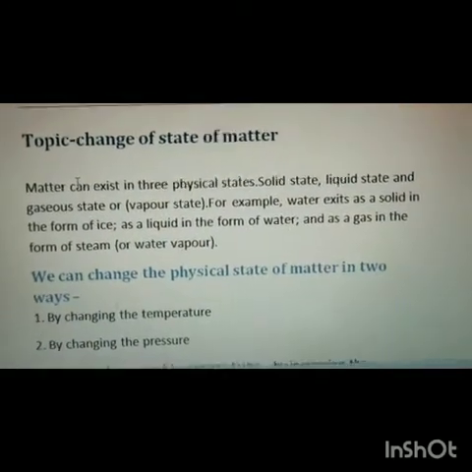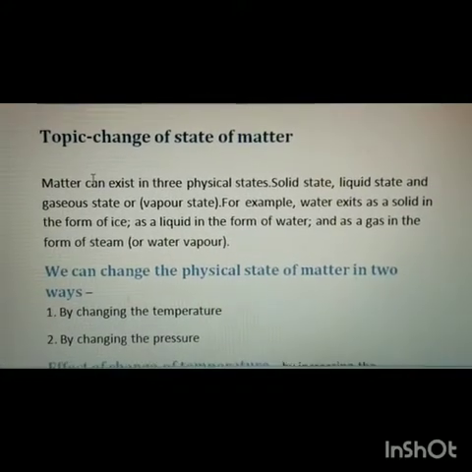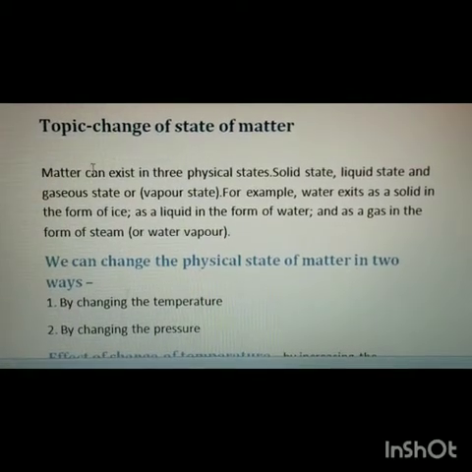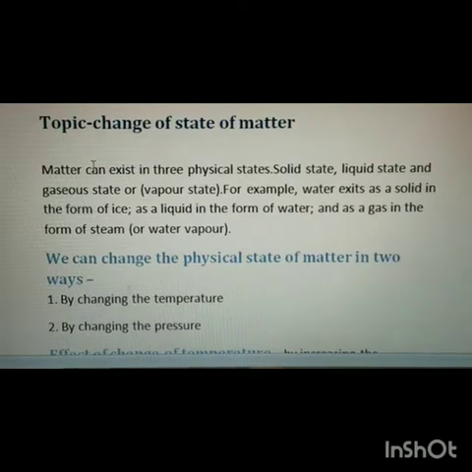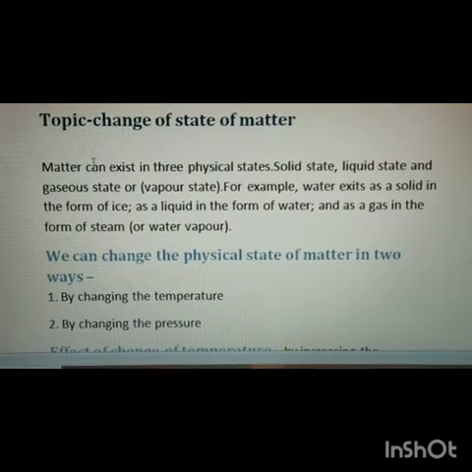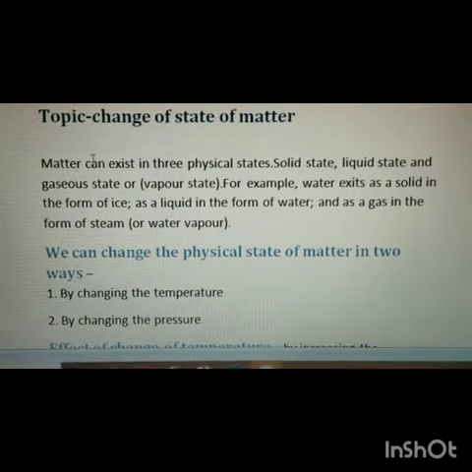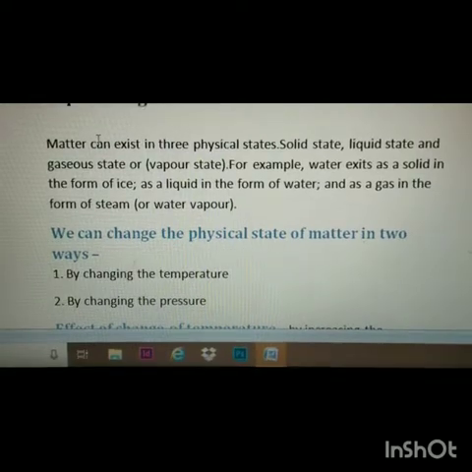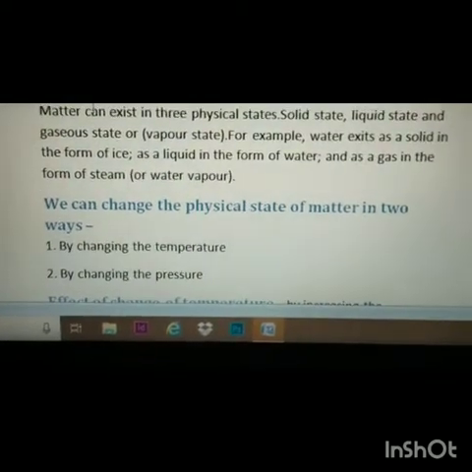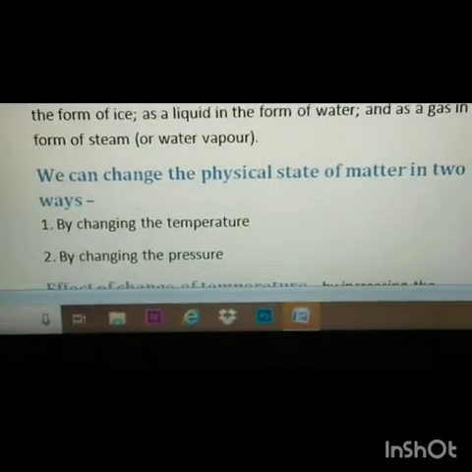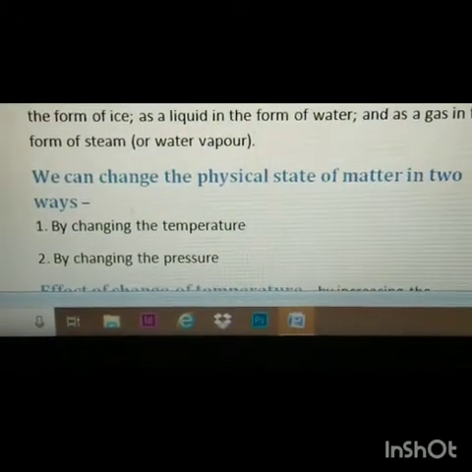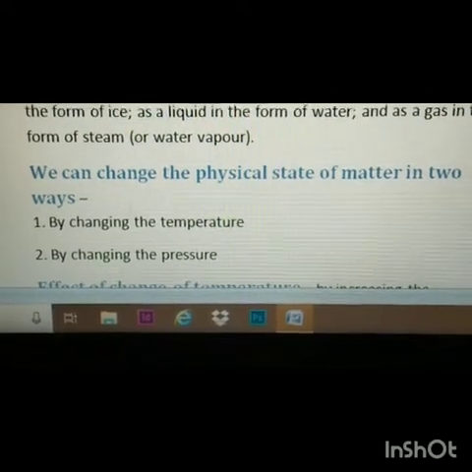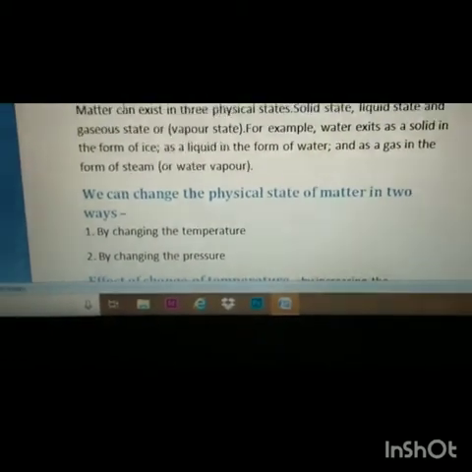Now, you know that matter can exist in three physical states. And what are they? They are solid state, liquid state and gaseous or vapor state. For example, water exists as a solid in the form of ice, as a liquid in the form of water and as a gas in the form of steam or water vapor. We can change the physical state of matter in two ways: by changing the temperature and by changing the pressure.